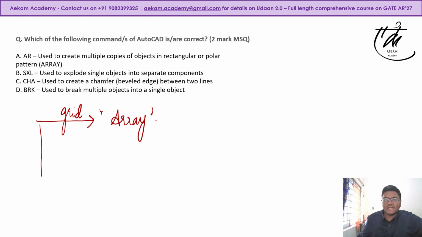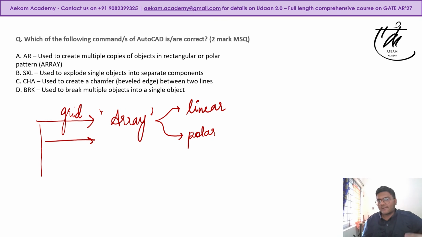So this can be again linear array as in this just extends in one direction. It can be polar array. Array, even in AutoCAD, Rhino, Vectorworks, a lot of these CAD softwares, you must have seen that it repeats across in a radial fashion, right? So this option is correct. So A option is correct.